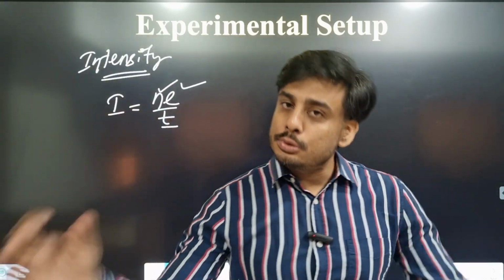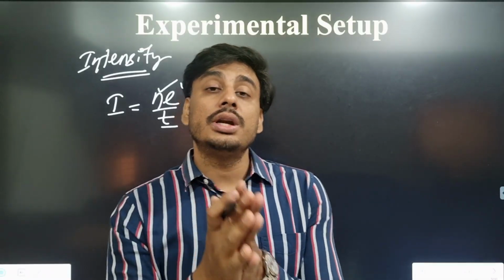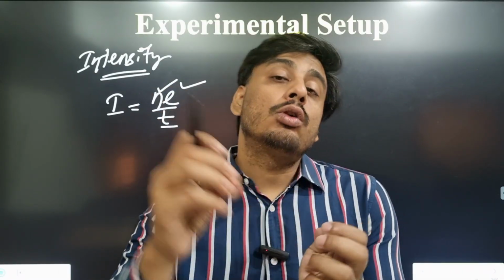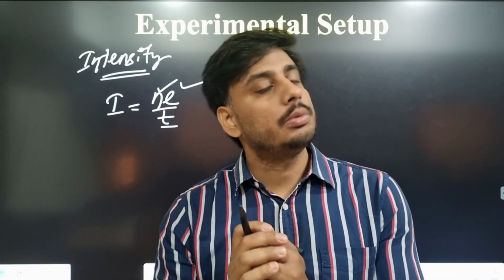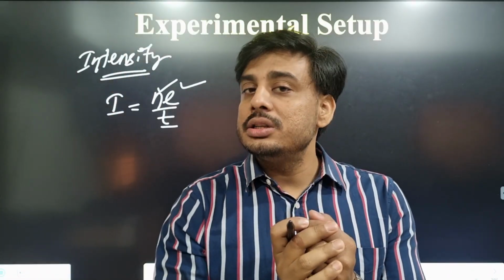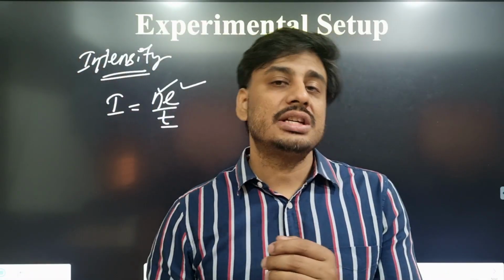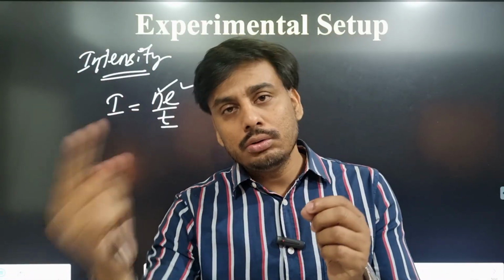If intensity increases, that means the energy of the external source increases. For example, let one electron require 1 electron volt of energy to be removed from the surface of the metal. So when 5 electron volt energy is given, then 5 electrons will be removed. When 10 electron volt energy is given, then 10 electrons will be removed.